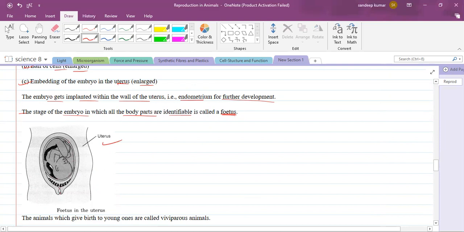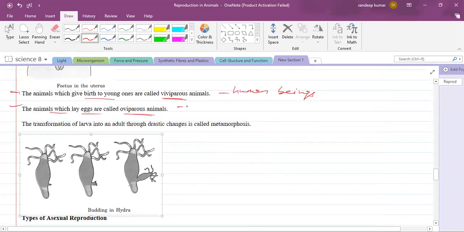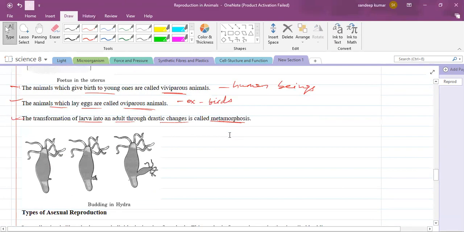It will come out through the vagina of the mother after 9 months. There are animals which give birth to young ones. They are called as viviparous, like human beings, dog, cat. And there are animals which lay eggs, called as oviparous, like birds. The transformation of a larva into an adult through drastic changes is called as metamorphosis. This you will explain later.